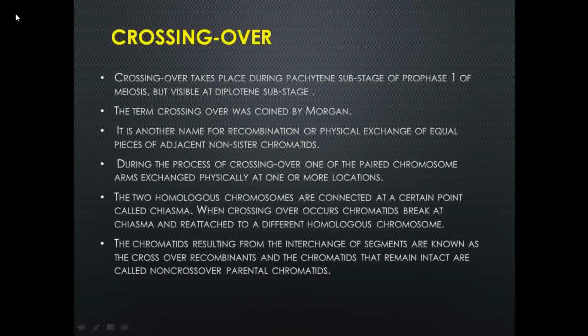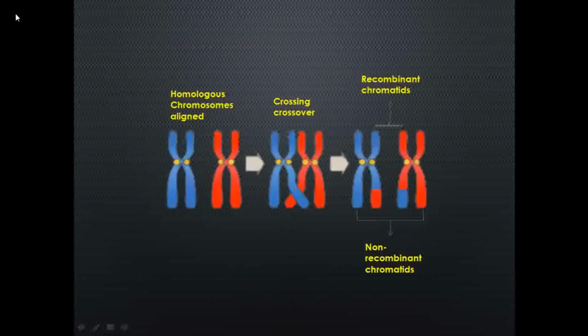Now in this diagram you will understand how exactly crossing over occurs. Firstly, these are two different homologous chromosomes, one here and another here. These two homologous chromosomes come closer, and the crossing over process starts.